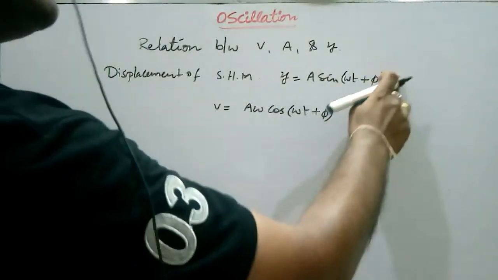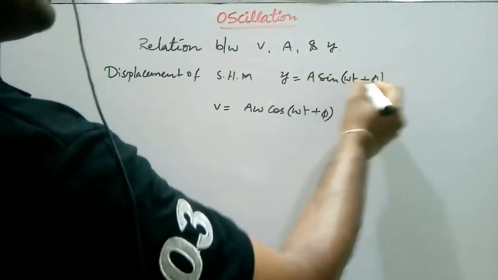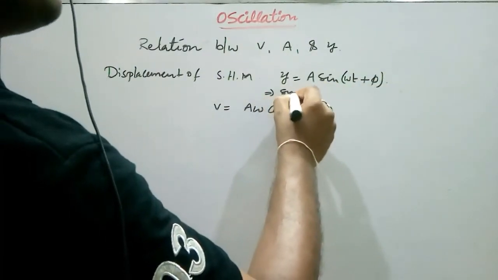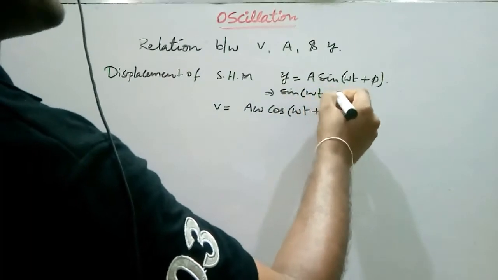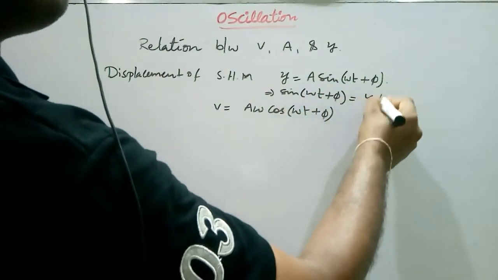From equation 1, sin(ωt + φ) equals y by a.